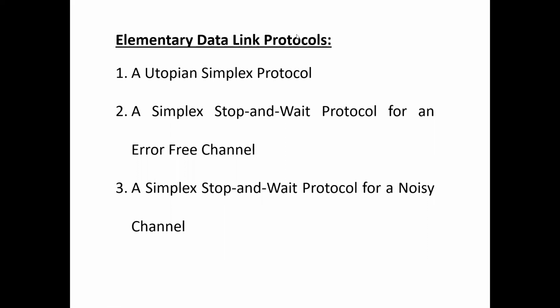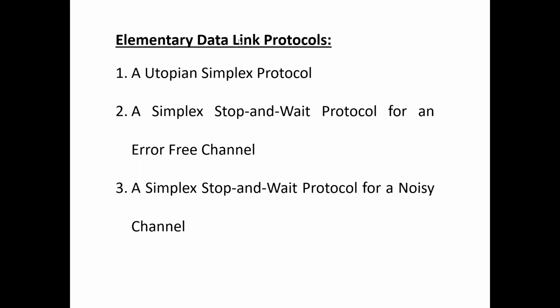That is about elementary data link protocols. The different types of elementary data link protocols are the utopian simplex protocol, a simplex stop and wait protocol for an error-free channel, and third, a simplex stop and wait protocol for a noisy channel. So these three protocols are designed in the data link layer to provide three basic functions like framing, error control, and flow control.